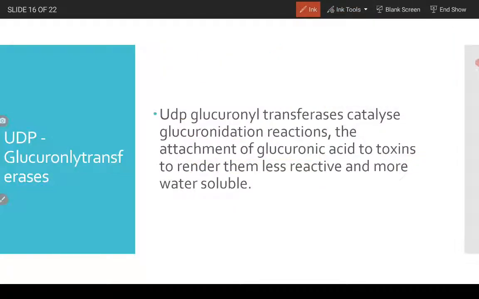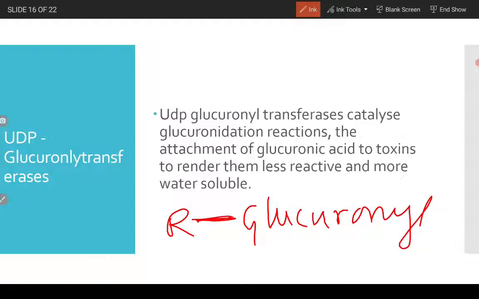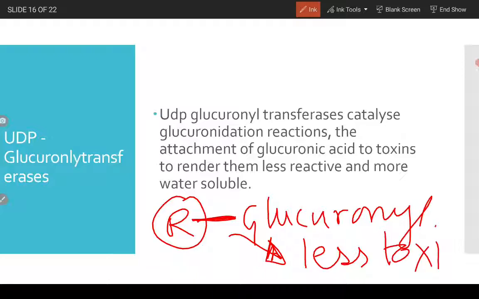So what UDP-glucuronyltransferase does is that if this is a toxic material, it attaches glucuronic acid to this toxic material, so it becomes less toxic, less reactive and more water soluble. So that is the function of glucuronyltransferases.